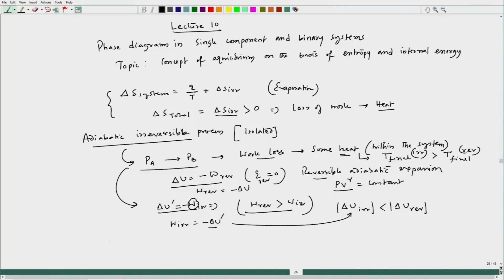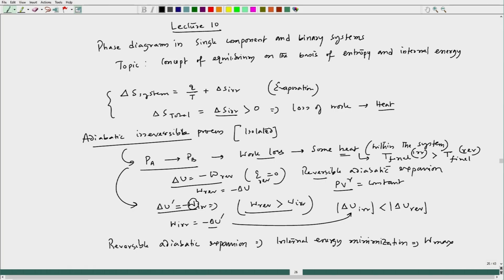So, reversible adiabatic expansion internal energy minimization should get me work maximization.